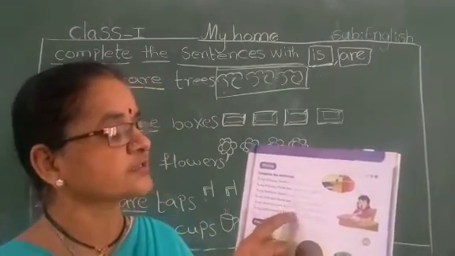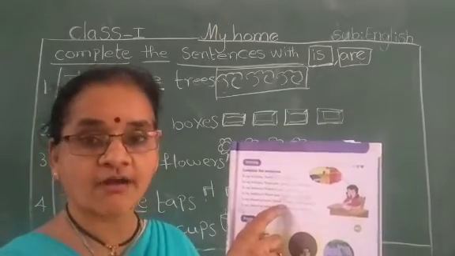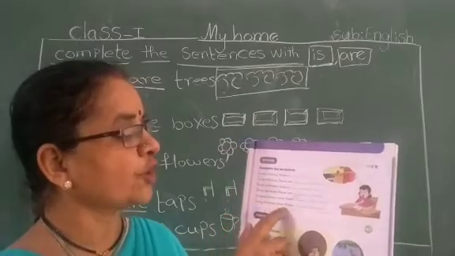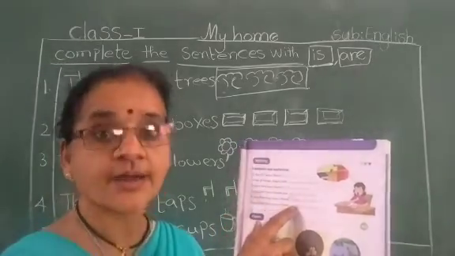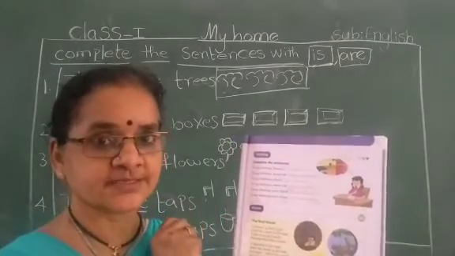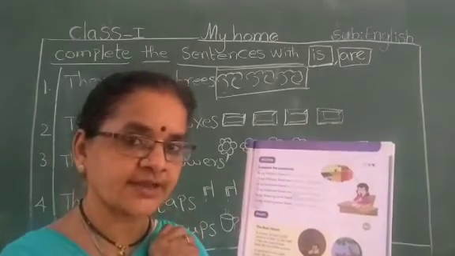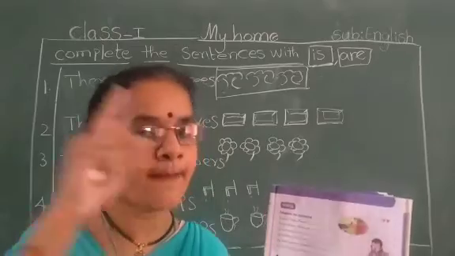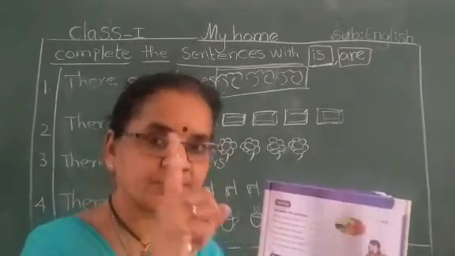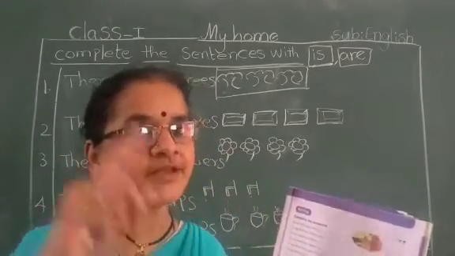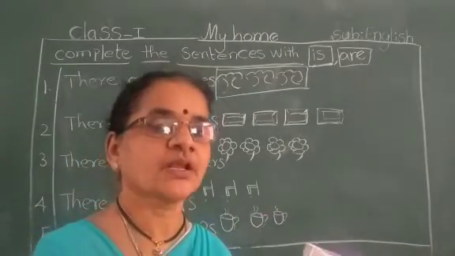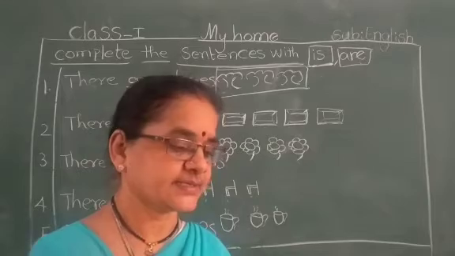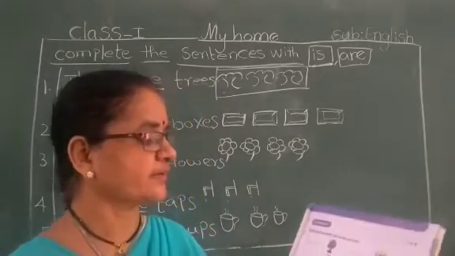Not is. Is not there. Are many crayons. In my drawing room, there are many color pencils. So, what do you understand, children? Is means only one. Are means many. Next, A means only one. Keep in mind. Yes.